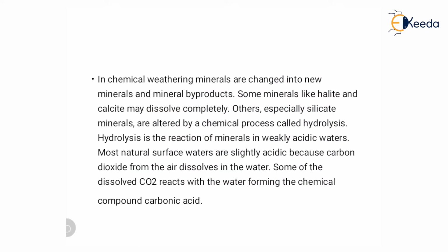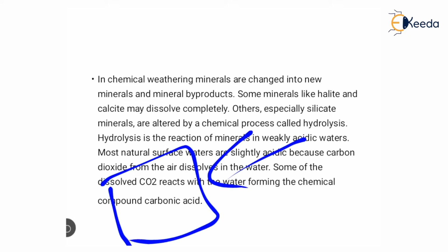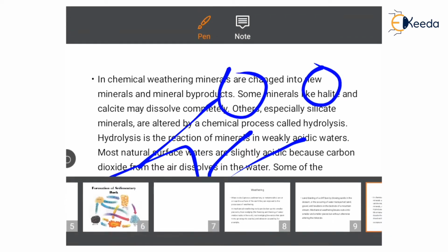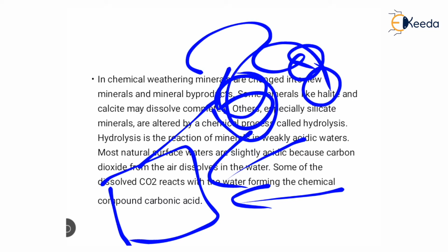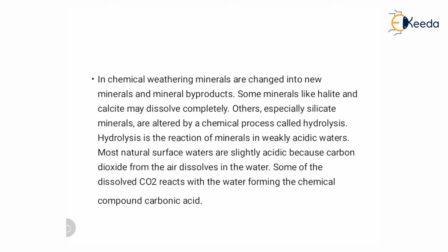In chemical weathering, minerals are changed into new minerals. If the parent rock is subjected to chemical weathering, sediments form at that time, but the sediment changes its chemical composition. Means these original sediments change their original properties and are converted into a new form of sediments. In chemical weathering, minerals are changed into new minerals and mineral byproducts.